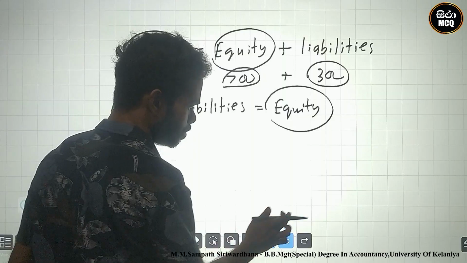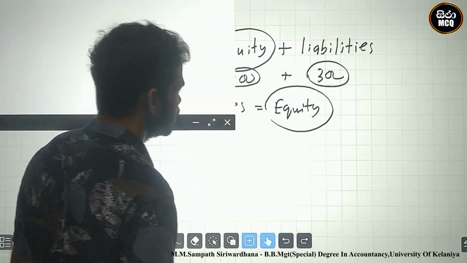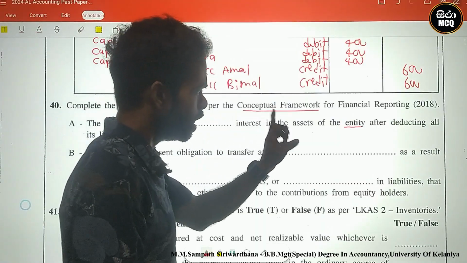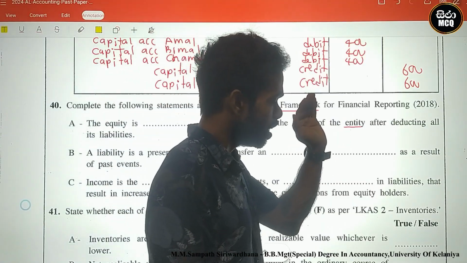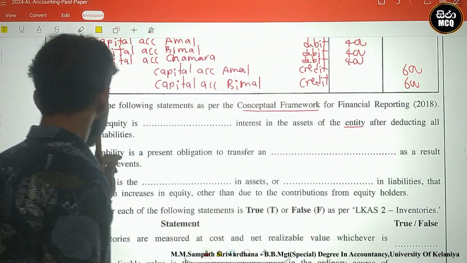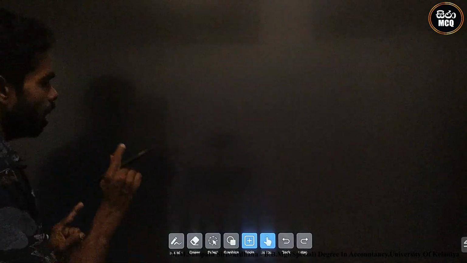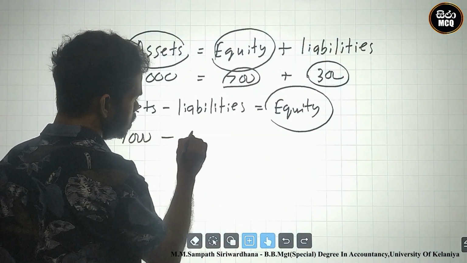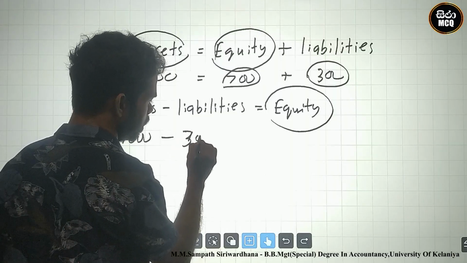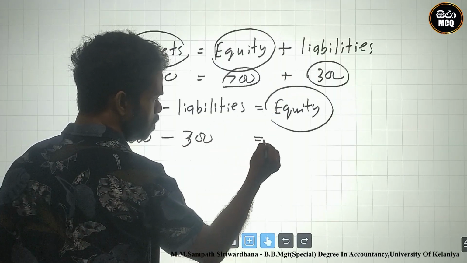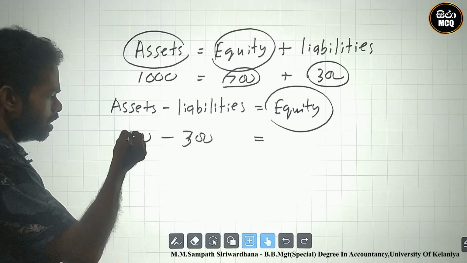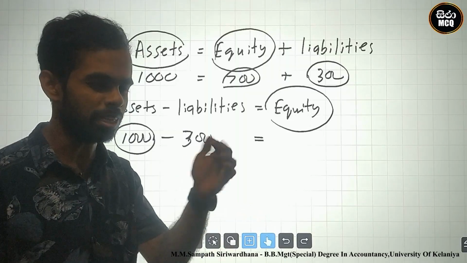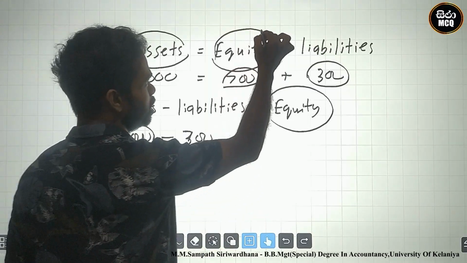Okay, let's see. They said interest in the assets of the entity after deducting all its liabilities. Look here, 1,000 minus 300 liabilities, the remaining interest is 700.